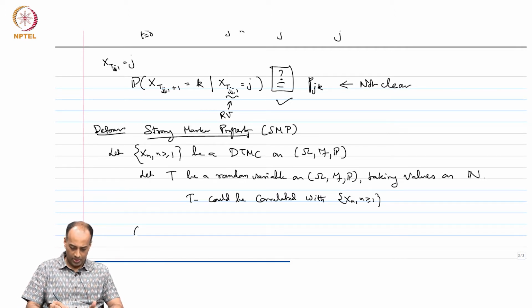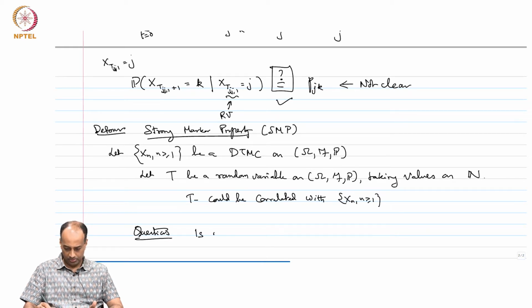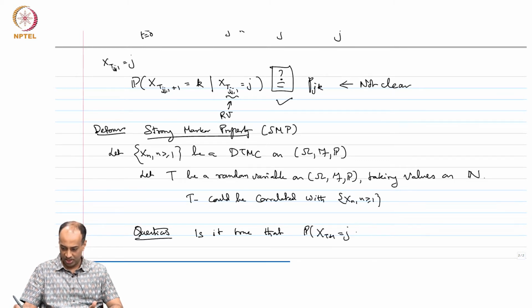Now, question: is it true that the probability that X_{T+1} equal to j given X_T is equal to i is equal to P_ij?